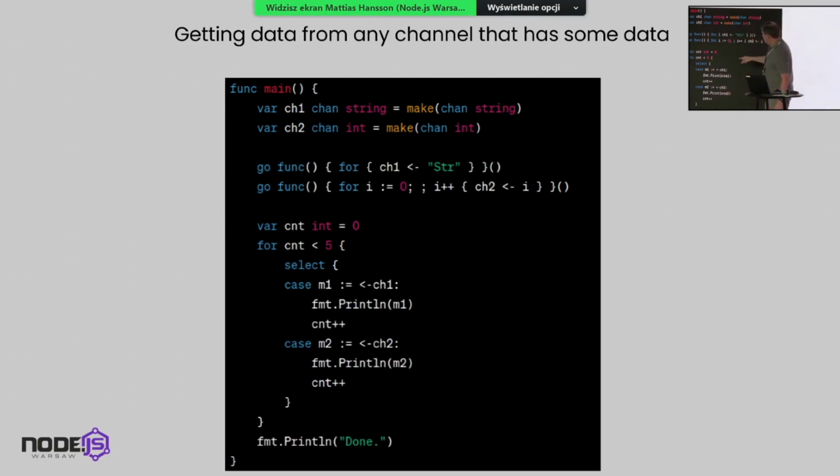And the reason why I did it with two channels was both to show that you can do select, but also that if there is something on both conveyor belts at the same time, the select will actually go for random. And there is a very good reason for that, because otherwise, if channel 1 would be very fast here and just push things on, there is a very big risk that you would get a complete starvation on channel 2, because things would come on channel 1 all the time.